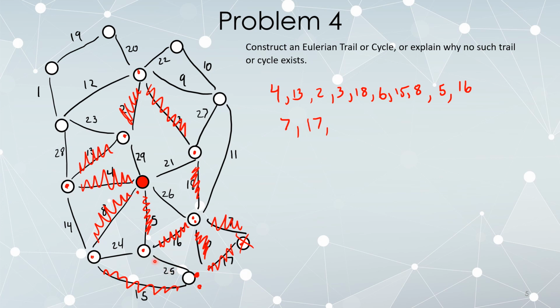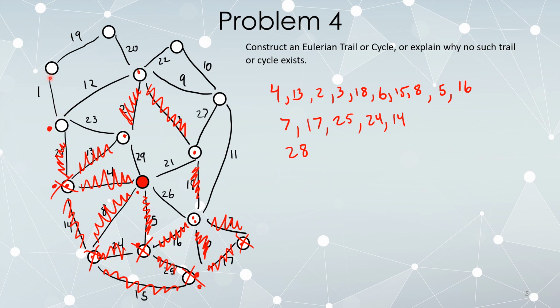It is a bridge. Once we delete it, this vertex will become stranded, but since it's our only option, we have to do it anyway. So we follow that. We remove that vertex. We're now standing here. Edge 24 is our only option, even though it's a bridge. If it's our only option, go ahead and do it. Now that vertex is totally exhausted, so we can remove it. Edge 14 is our only option. So follow it. That vertex has been exhausted. We're now standing here. Edge 28 is our only option, so even though it's a bridge, we follow it. We're now standing here, and this vertex has been completely exhausted.